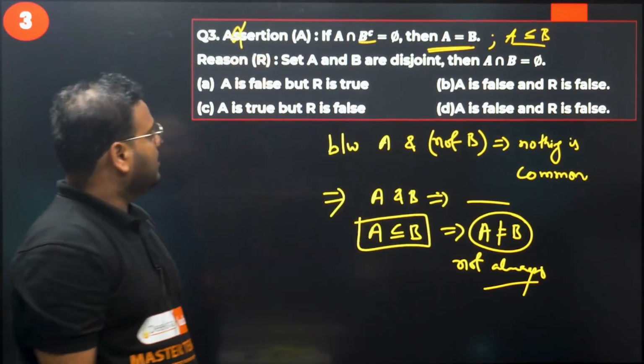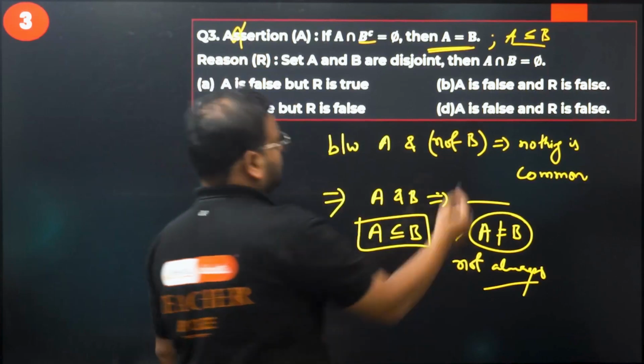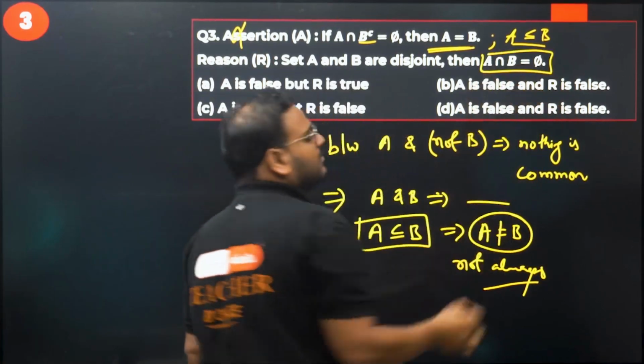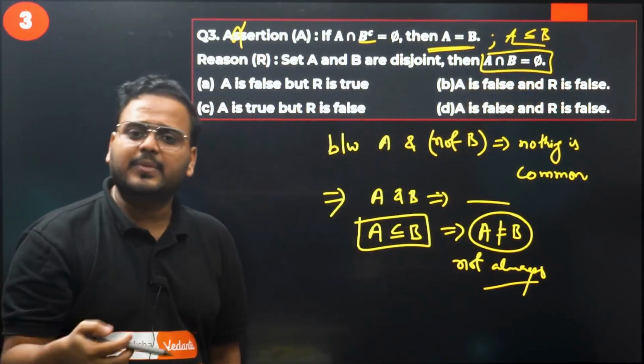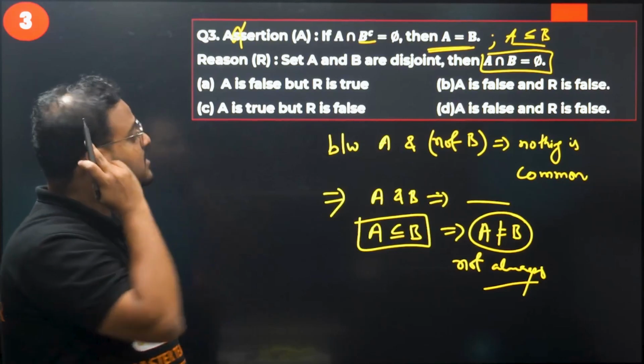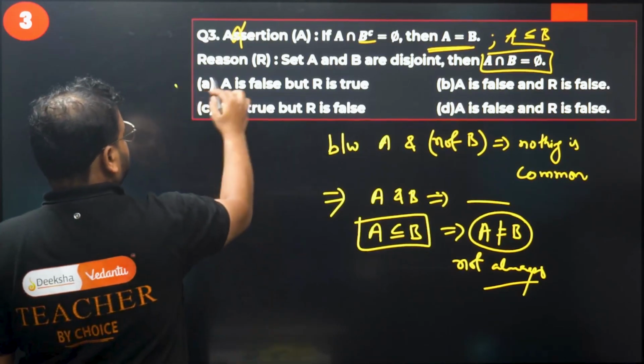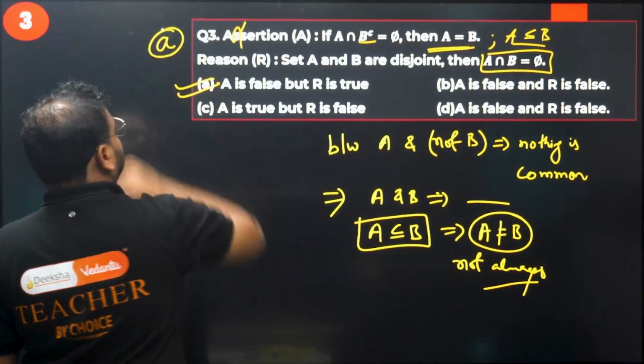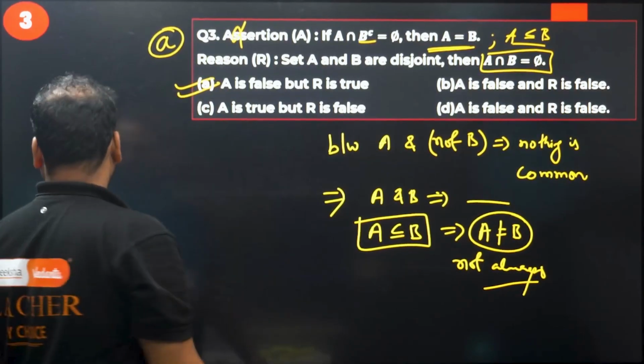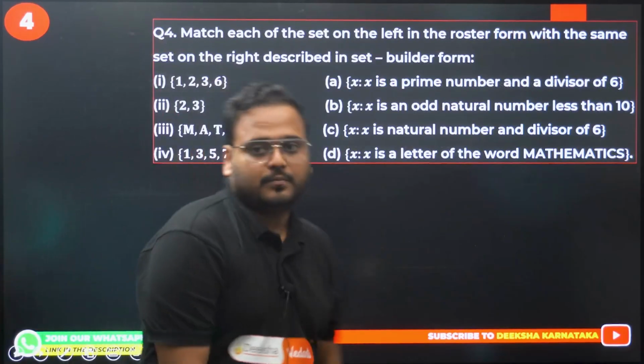Reason: if sets A and B are disjoint, then this is true. This is a property of disjoint sets, right? Disjoint means nothing common. So A is false, R is true. Option A is correct. Let's move on then. Question number 4 now.